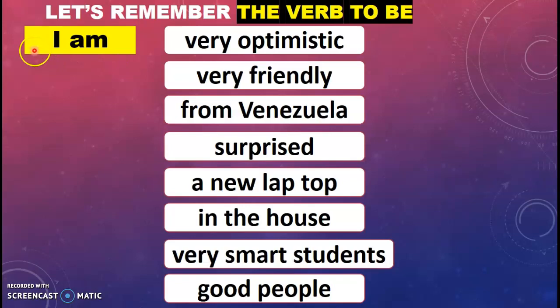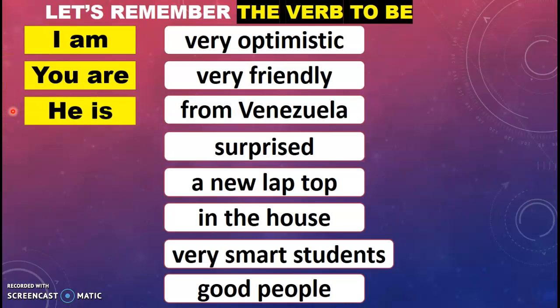I am. ¿Se acuerdan del verbo to be? El verbo ser o estar? So we're going to review that today. So I am very optimistic. Next. You are very friendly. Tú eres muy amigable. He is from Venezuela. Él es de Venezuela. She is surprised. Ella está sorprendida.